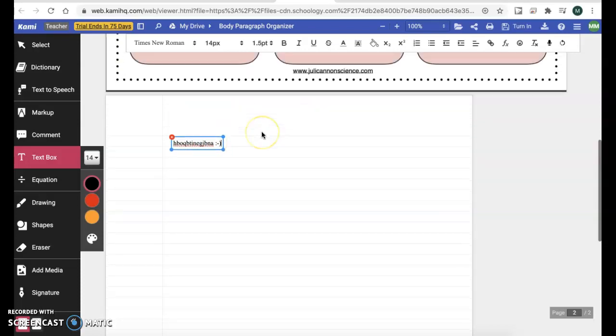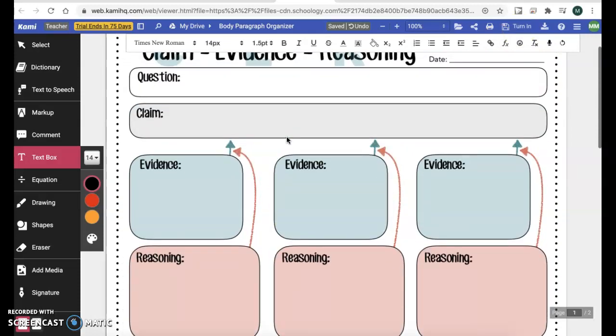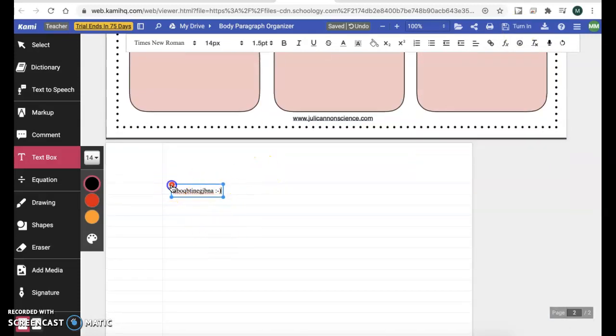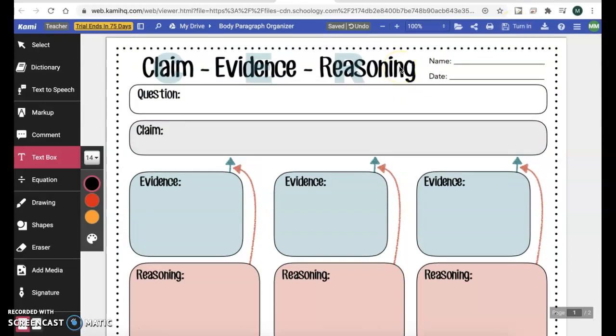Once you finish typing your body paragraph, don't forget you need to turn this in on CAMI. So you'll go right up here into the upper right-hand corner and you'll see this turn in button. That's where you're going to hit submit. And you're going to hit submit after you finish the graphic organizer and the body paragraph at the bottom. You'll hit turn in and you'll be ready to go. I'm going to grade all of them on our 0 to 4 scale, and I'm going to give you a lot of comments back, and then you'll be able to do the revision process if you'd like.